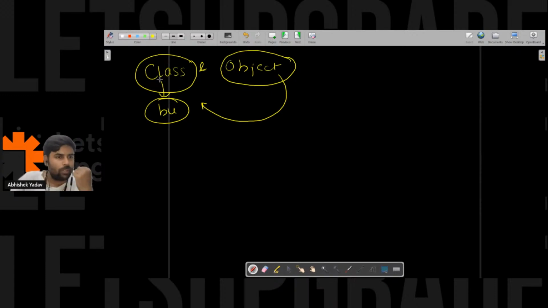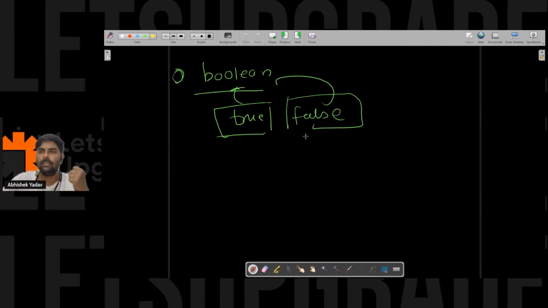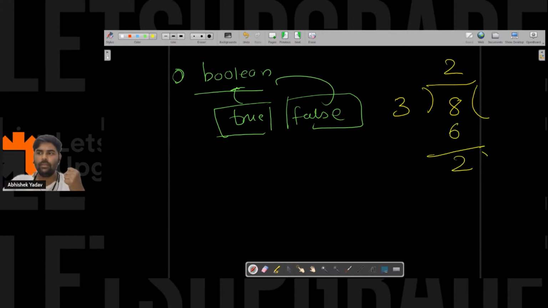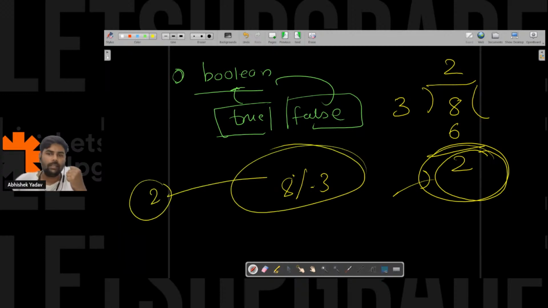More about the modulo operator: the modulo operator is used to give us the remainder part. If I write one more example, 3 into 2 is 6, and I have 8, so the remainder is 2. If I want the remainder part, I will take 8 modulo 3. What will I get? I will get 2 as my remainder.